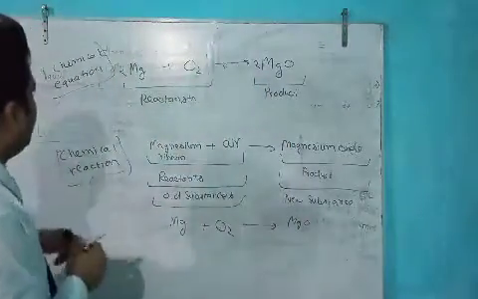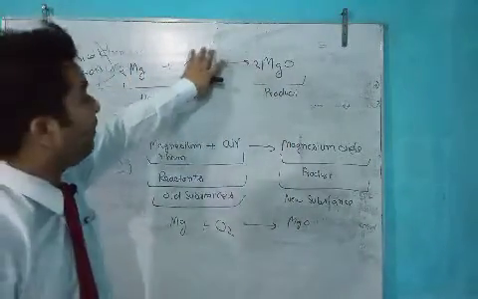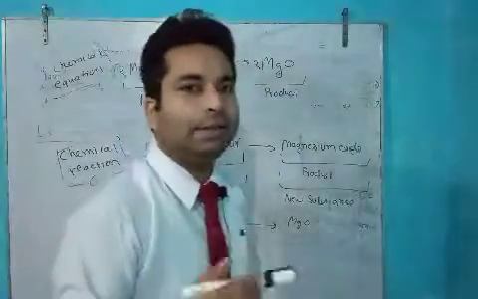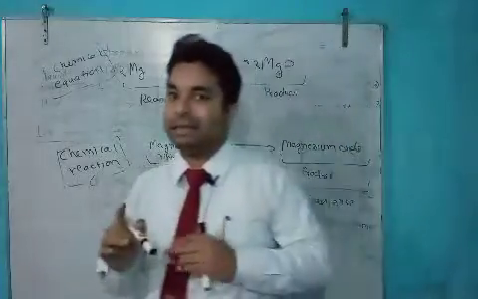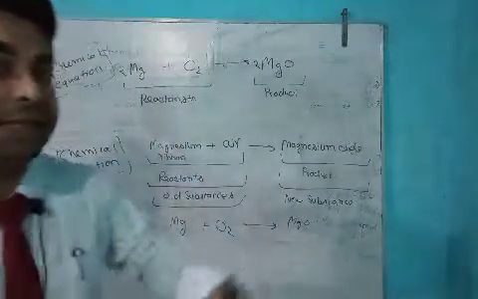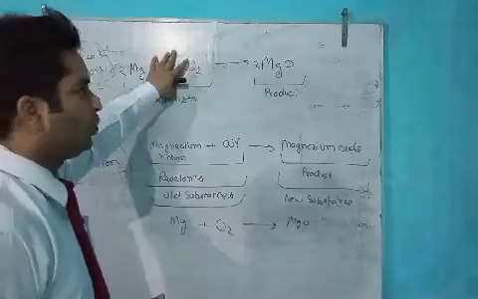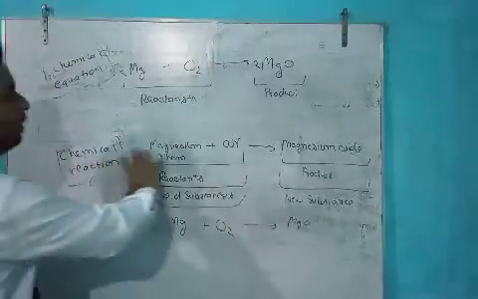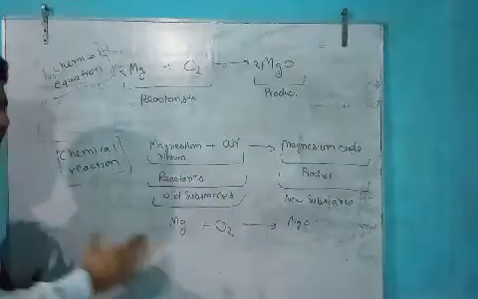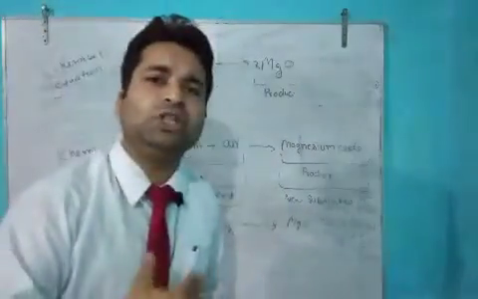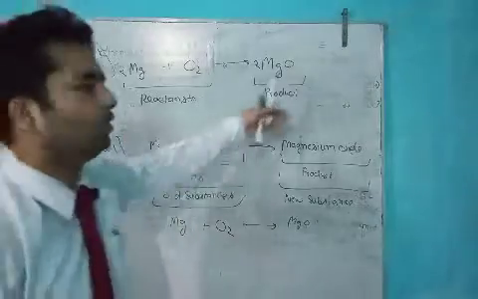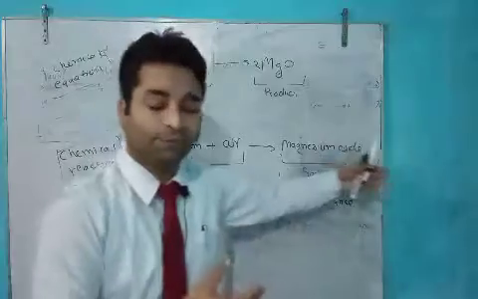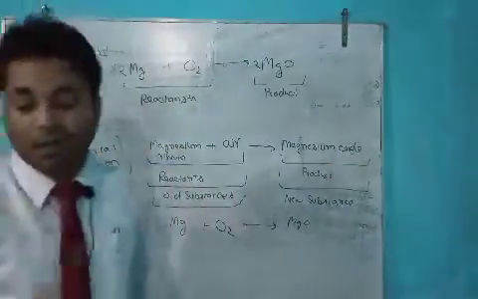And so this is the chemical equation, and this is the balanced chemical equation. If the equation is not balanced, then that equation is called a skeleton equation, not a balanced equation. But here the balanced equation is the balanced chemical equation. And this is the chemical reaction. In a chemical reaction, we get the information about what the reactants are, what the products are, which reactants are undergoing the reaction, and which product we get after the chemical reaction.